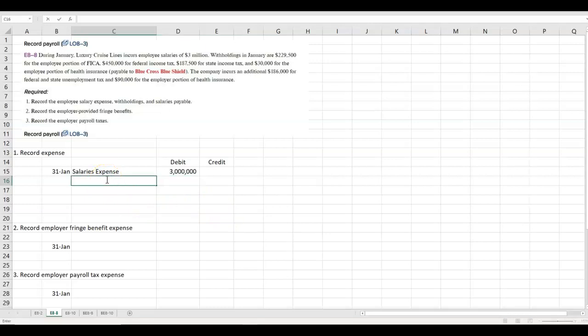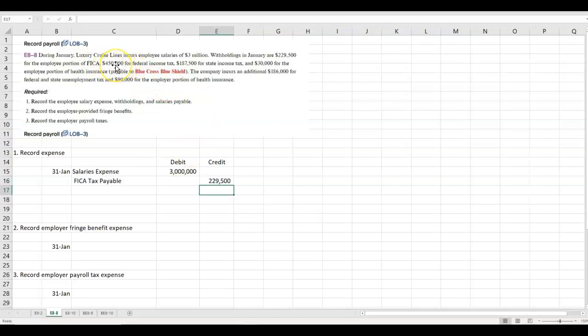Well, FICA comes out of it. FICA, which is Social Security and Medicare. FICA tax payable, and the company doesn't get to keep it, so it's not theirs. It goes into a liability account, and that's $229,500.